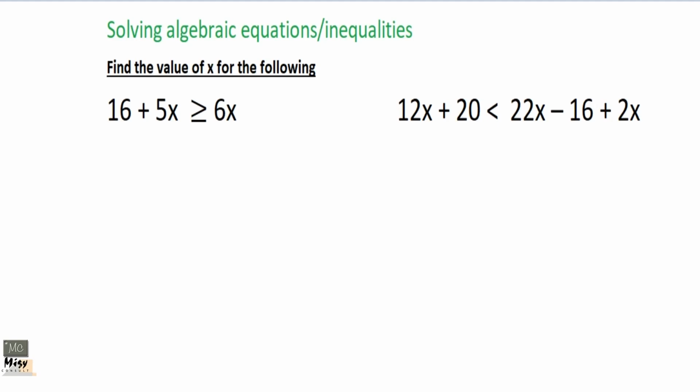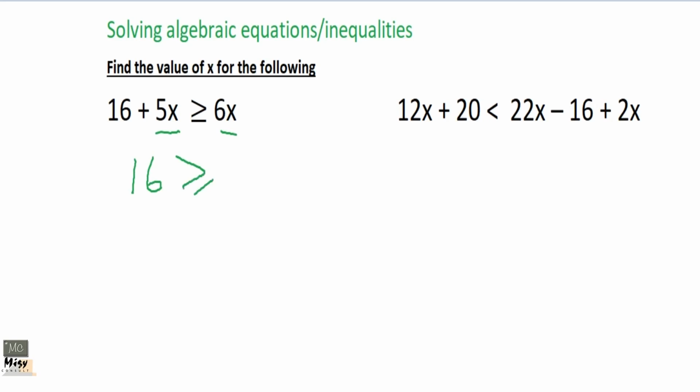Okay, so all you have to do is move the x, but you can see that there's 5x here, which is positive 5x, smaller than the 6x. To avoid the trap or any temptation of leaving negatives, I would rather move the 5x to where the 6x is, because the 5 is smaller than the 6. So you are going to get a positive result at the end of the day. So you wouldn't have any reason to be remembering how to divide through by a negative and change signs. Okay, so this leaves here 16.